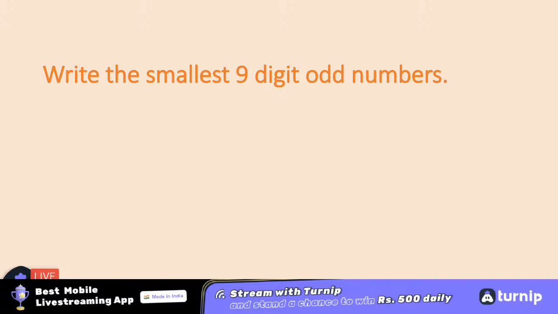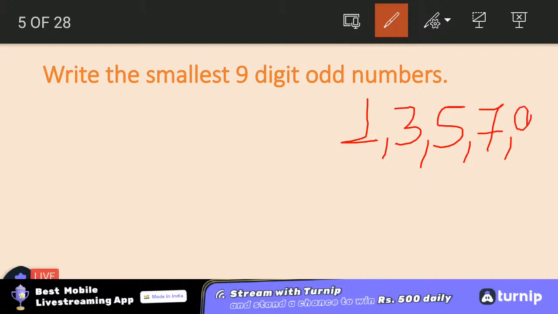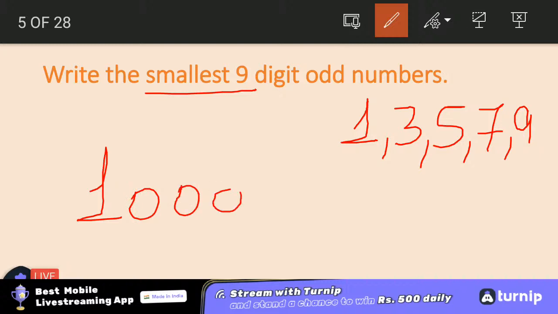Smallest 9-digit odd number. See, odd numbers are the numbers which end with 1, 3, 5, 7 and 9. Am I correct? So smallest means I obviously cannot start with 0. So it could be 1. And then I need to make a 9-digit number this time. So I'll be putting 7 zeros. 1, 2, 3, 4, 5, 6, 7.